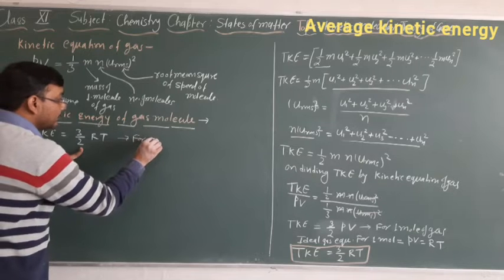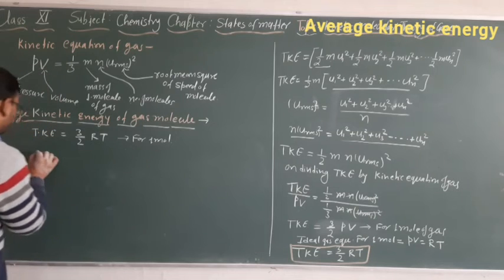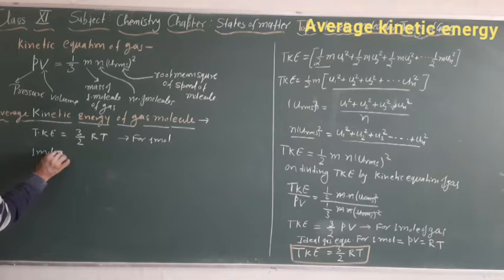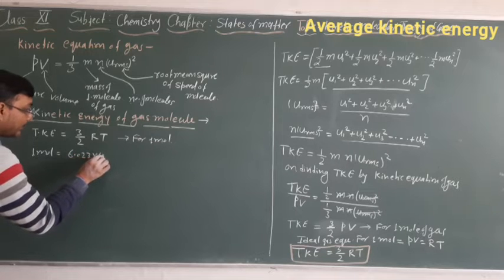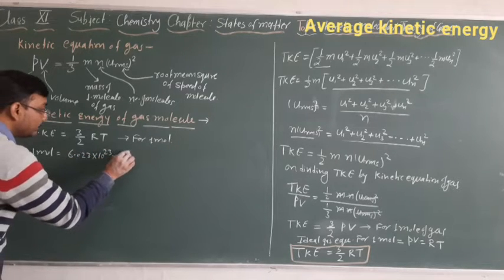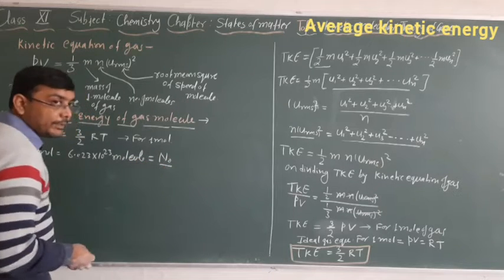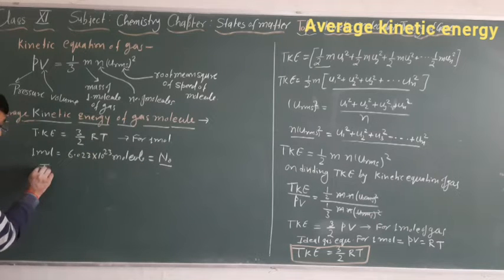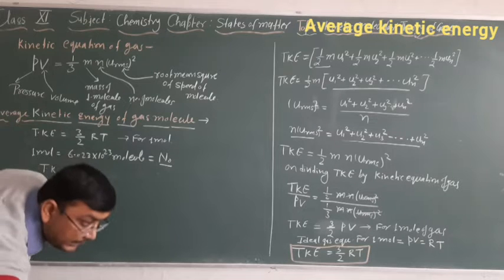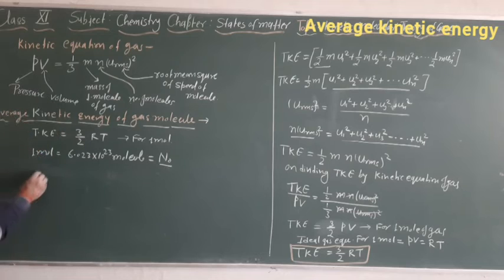As we know that 1 mole contains 6.023 into 10 to power 23 molecules, and for that we use the designation Avogadro number. So we divide the total kinetic energy by the Avogadro number, and we get the average kinetic energy.